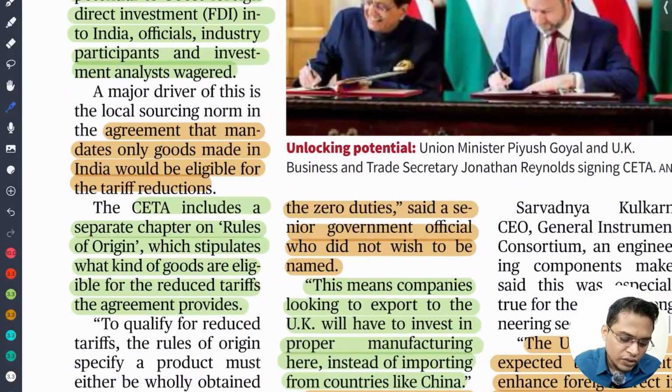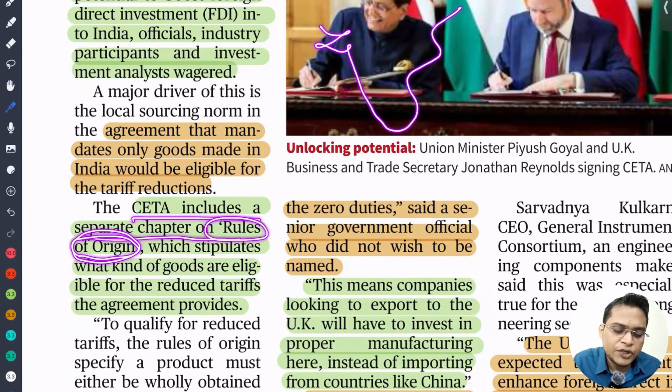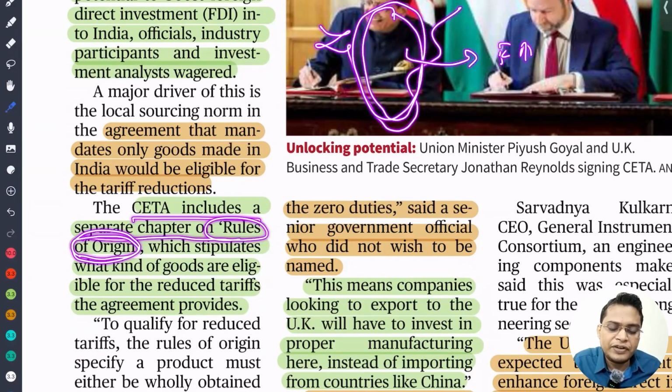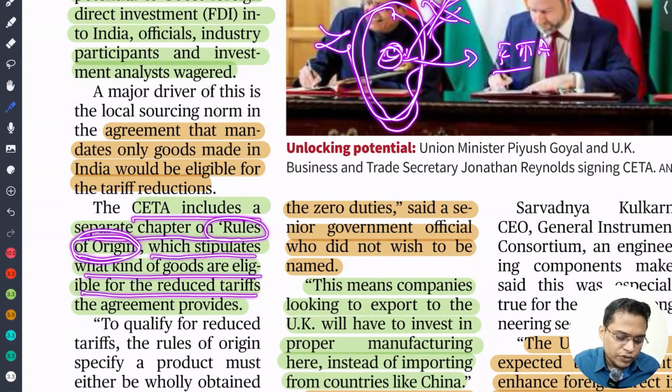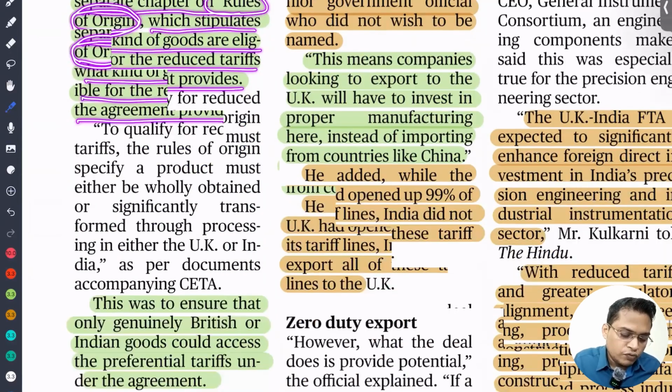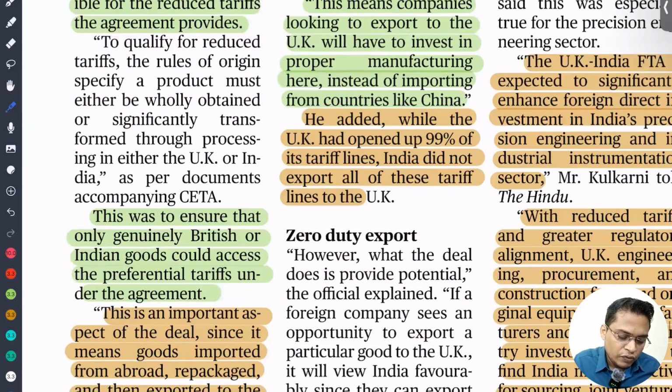the free trade agreement. CETA includes a separate chapter on rule of origin. Rule of origin means it should originate in India, within the territory of India. Then only does it enjoy the FTAs. If we import something from China and add some repackaging, in that case we will not enjoy the free trade agreement. So we stipulated what kind of goods are eligible for reduced tariff. This was to ensure that only genuine British or Indian goods could access the preferential tariff under this agreement.